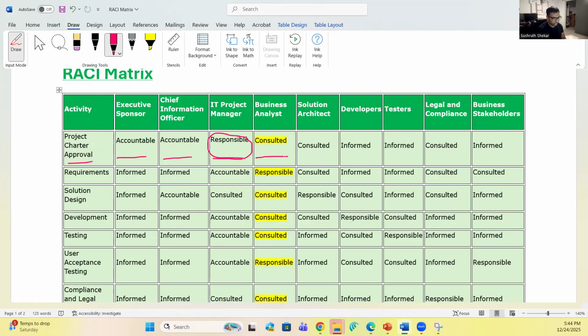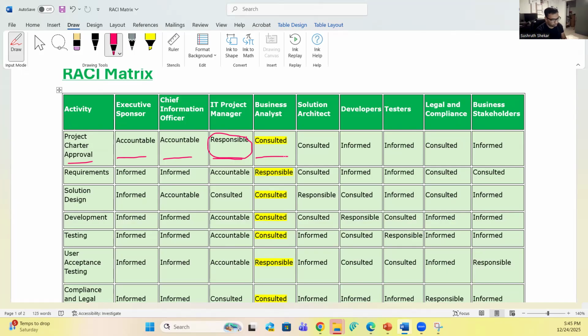Now, when it comes to figuring out the in-scope items, the project manager might talk to the business analyst to figure out what needs to be in scope, because the IT business analyst is a subject matter expert when it comes to the current sales page that will be enhanced through this project. So the business analyst will have that knowledge. The IT project manager might talk to the business analyst to learn about the sales page that we might have to enhance or expand and add new features to.